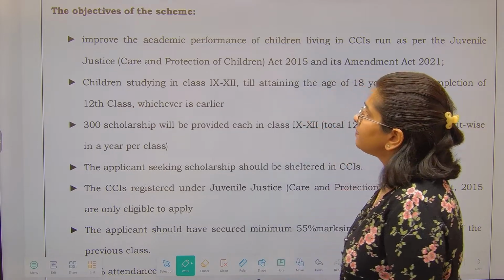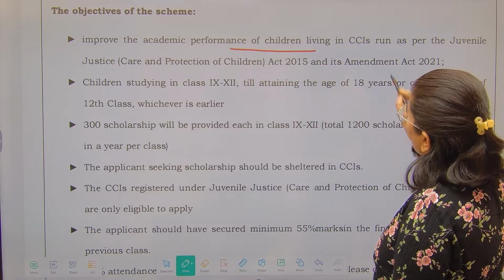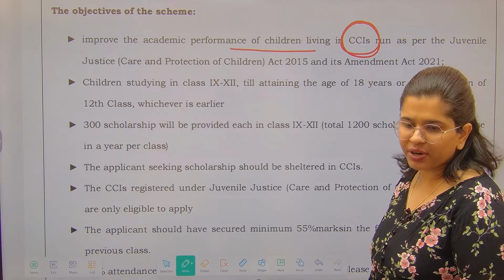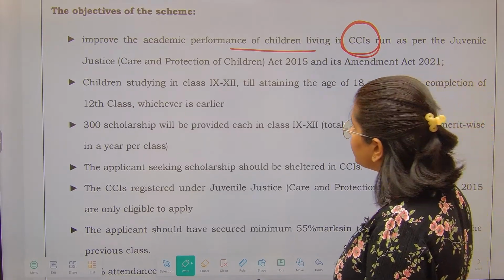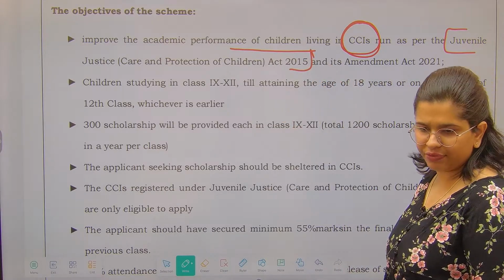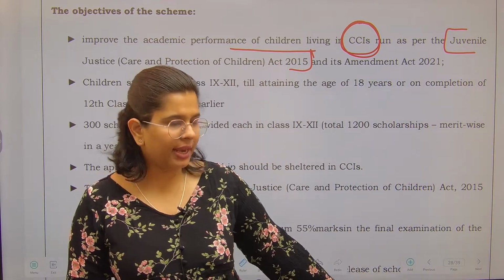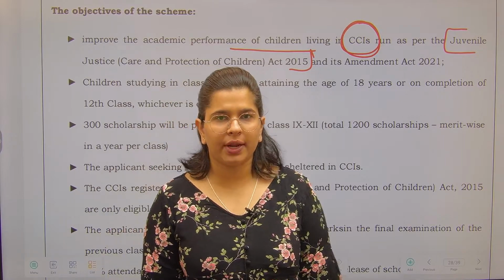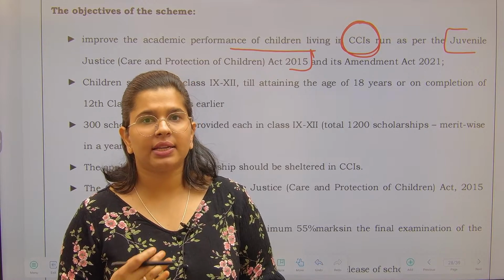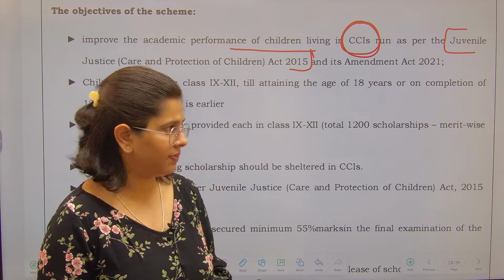Now see over here. First thing first, you want to improve the academic performance of the children who are living in the child care institutions. Child care institutions need to be run as per the Juvenile Justice Act 2015. We are going to cover this Juvenile Justice Act as well. At the end of this lecture, I have tried to incorporate all the legislative pieces of information required to complete your understanding, so we are going to cover them as well.